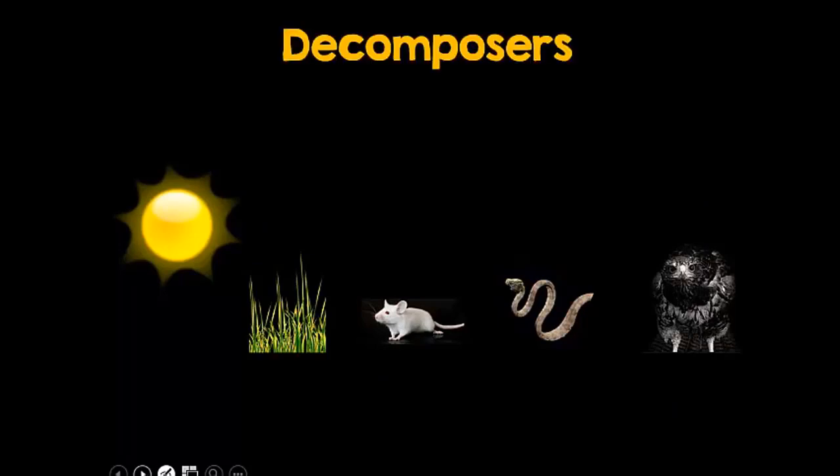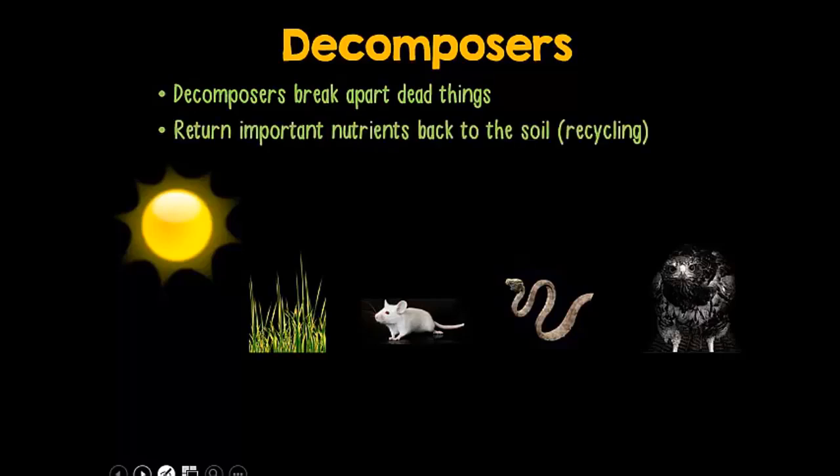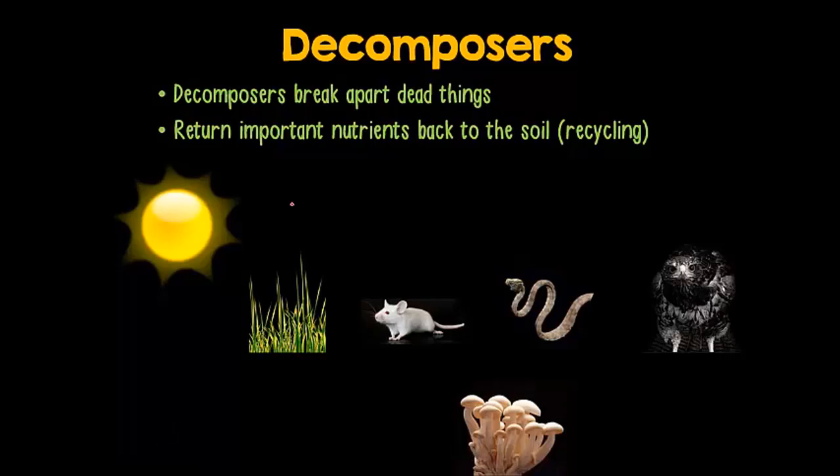Okay, so that takes care of our consumers, but we're not quite finished with our food chain. We need to add decomposers. Decomposers are organisms that actually break apart dead organisms. And this is important because when the decomposers break down the dead organisms, it returns nutrients back to the soil that the plants need. So it's like nature's recycling. And mushrooms and bacteria are going to be examples of decomposers.